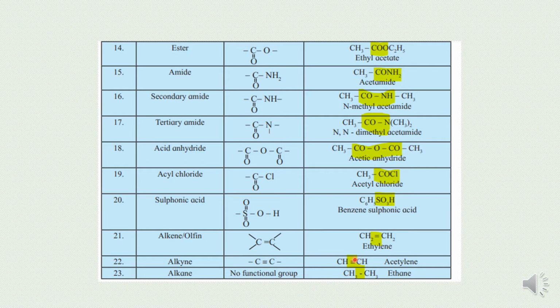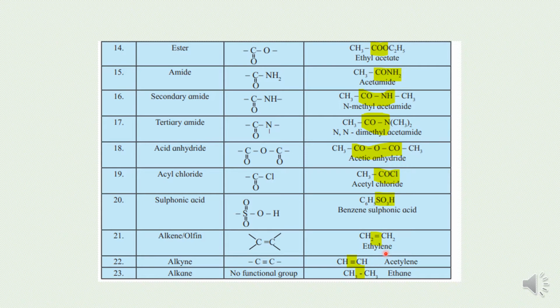And the last is alkene or olefine. These are the compounds where you will see a double covalent bond between carbon atoms. If you see a compound containing, suppose, 6 carbon atoms, you will see at least 2 carbon atoms bonded with a double covalent bond.